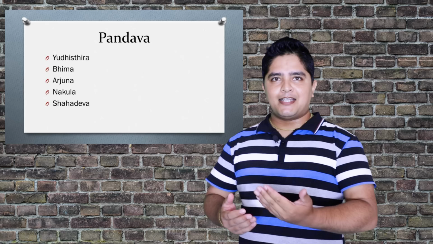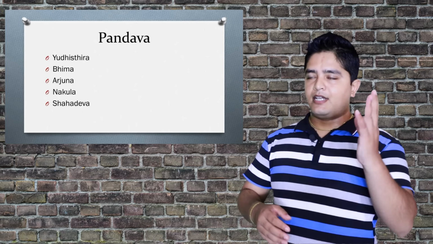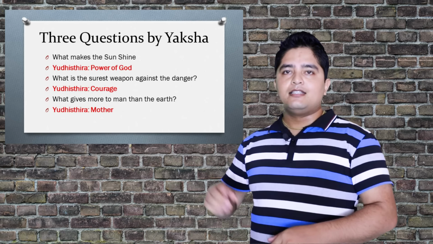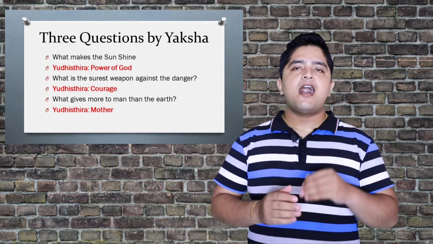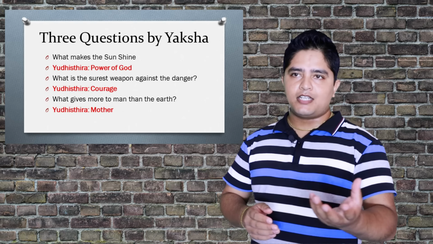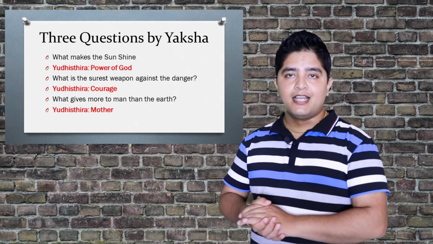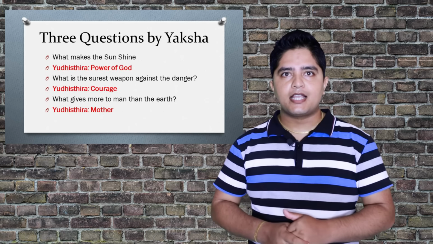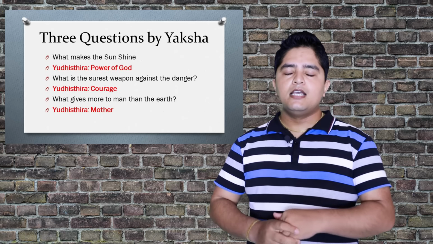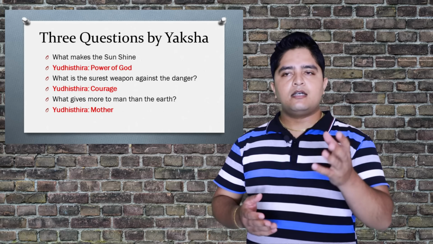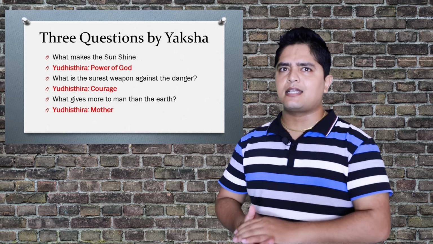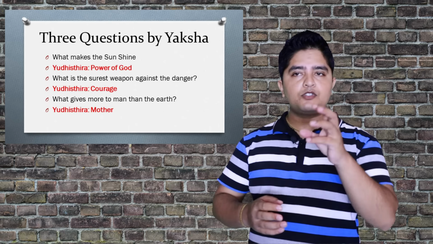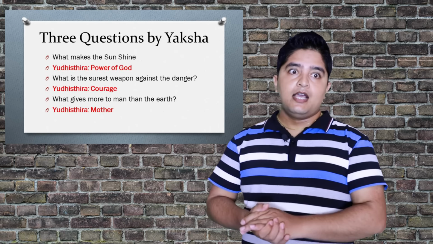Yudhisthira dared to answer the question. You can see the questions and answers here. These were the three questions asked by that unknown person to Yudhisthira, and the answer you can see on the board itself. Very simple and very logical questions were asked, questions that required using your mind, but tactfully and cleverly he gave the answer.